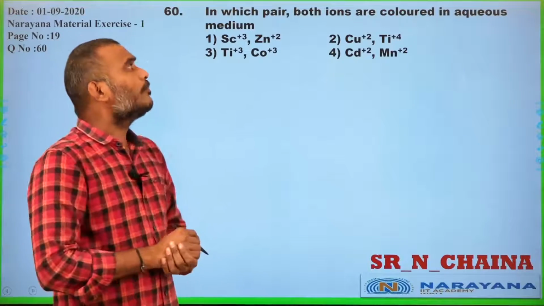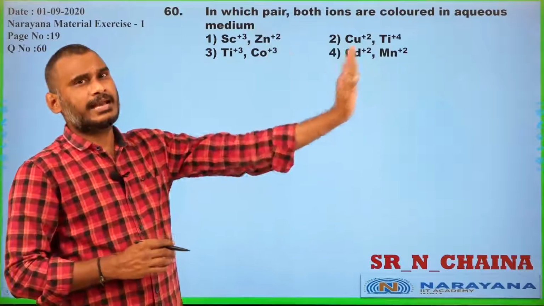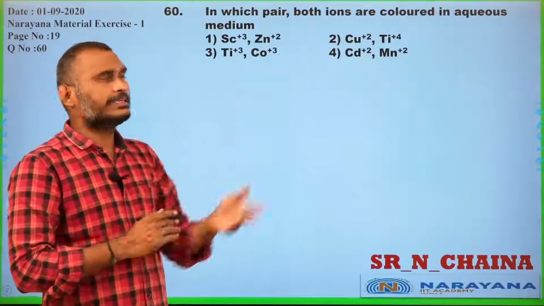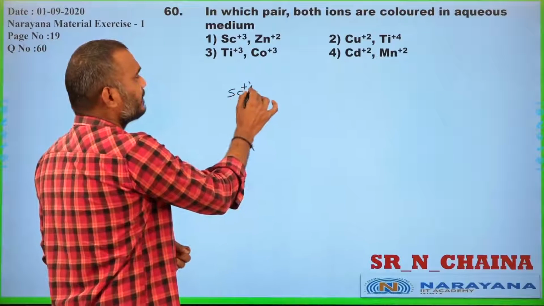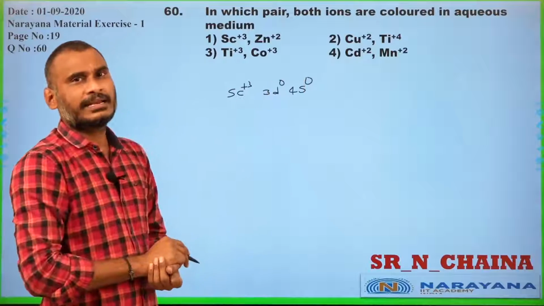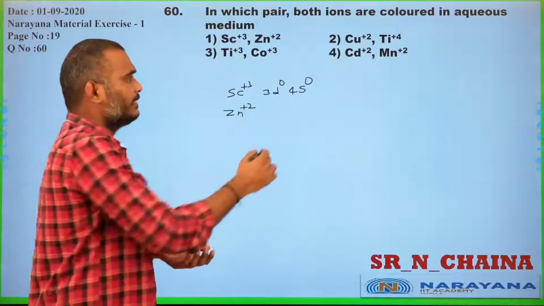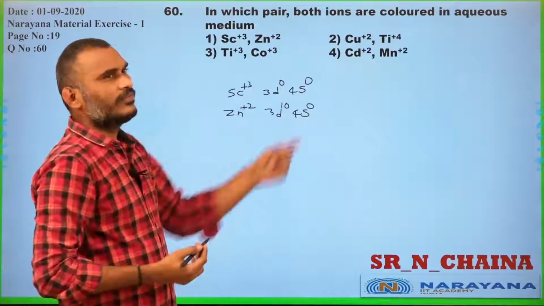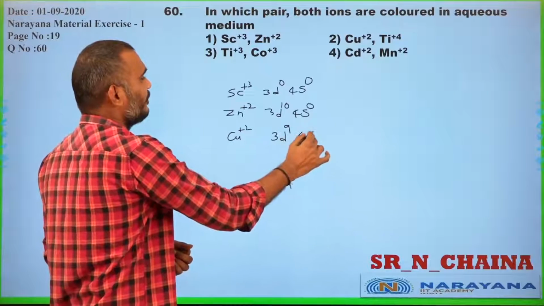In which pair both ions are colored in aqueous medium? Again, when they give an ion, just find out the number of unpaired electrons, then automatically you can get the answer. Scandium +3: that is 3d0 and 4s0, because the atomic number is 21. Zn+2 is 3d10 and 4s0. Now copper +2 is 3d9 and 4s0.